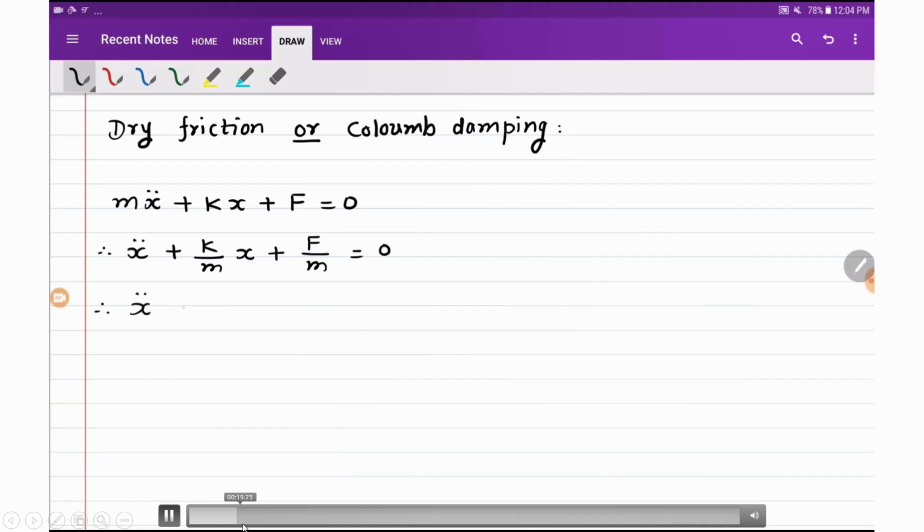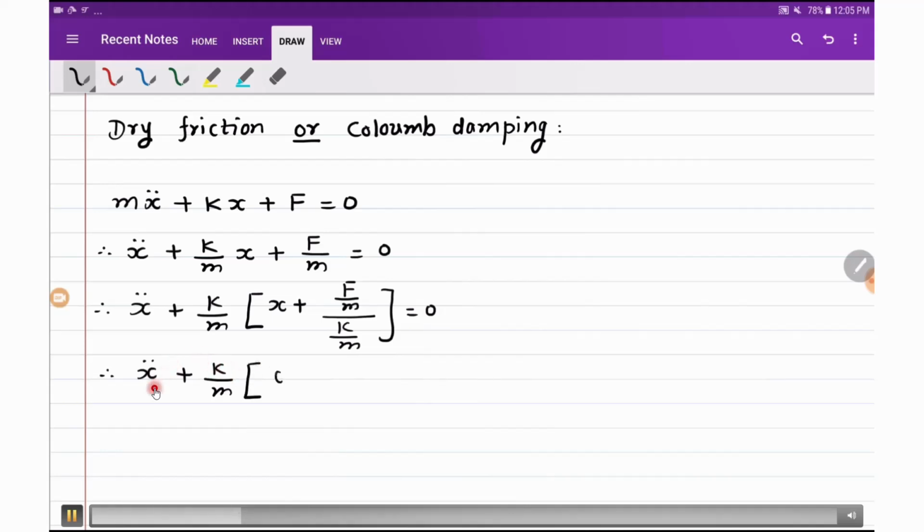Now if you take k by m common from these two terms, as the k by m term is not present in the second term, we have divided by k by m, so that this k by m and k by m get cancelled out, and again we get f upon m. So this step is important.